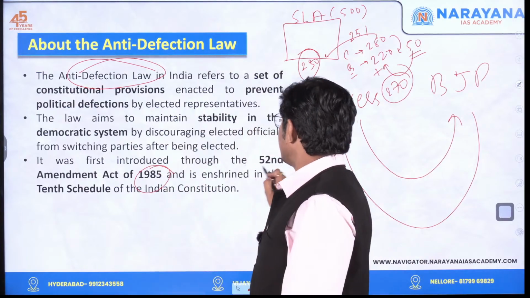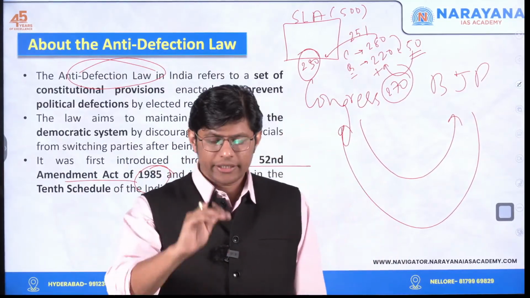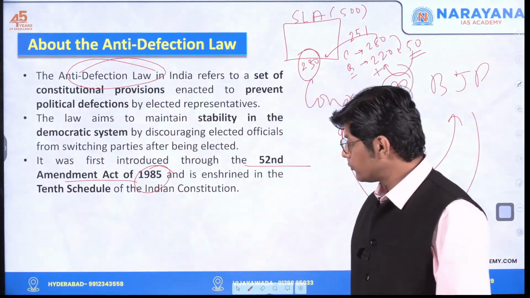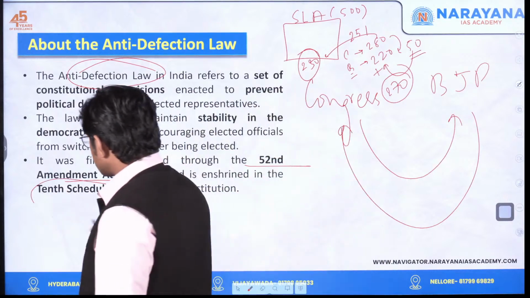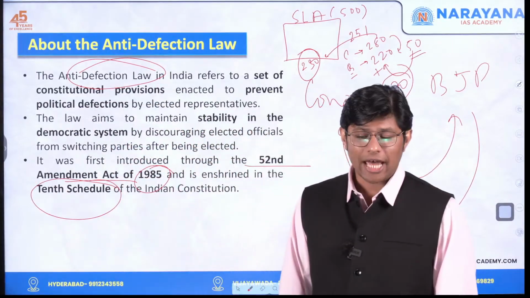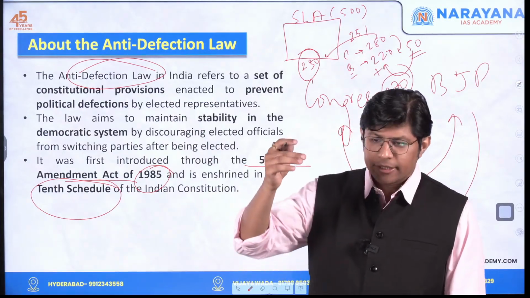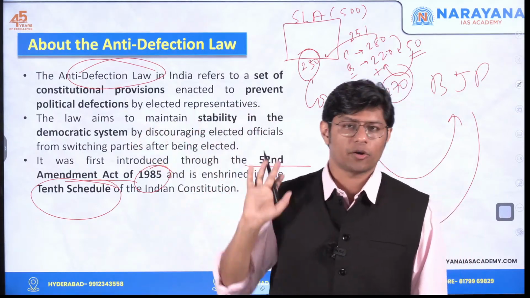In 1985, via the 52nd CAA, the anti-defection law was brought into effect. The 10th Schedule was added in the Indian Constitution, thereby detailing all the provisions with respect to the anti-defection law.